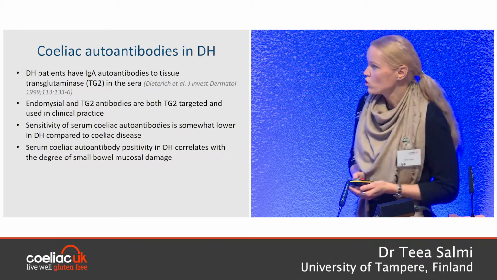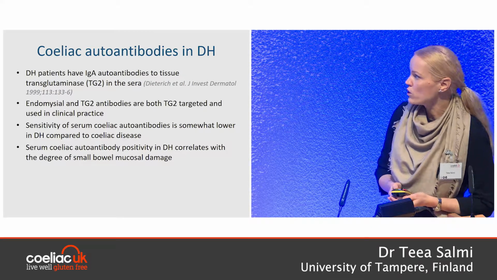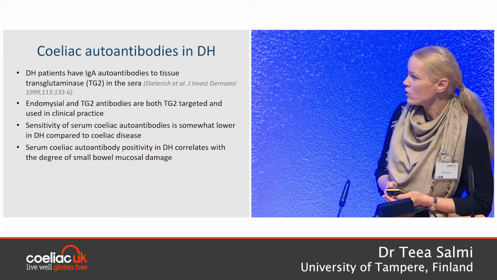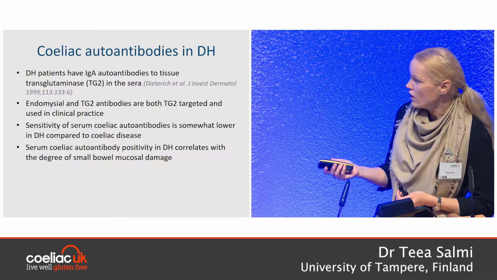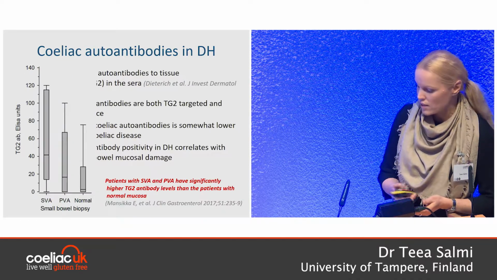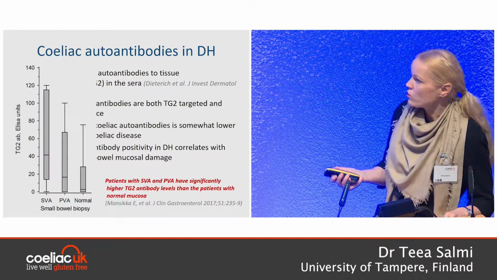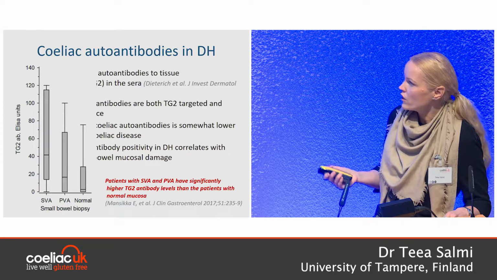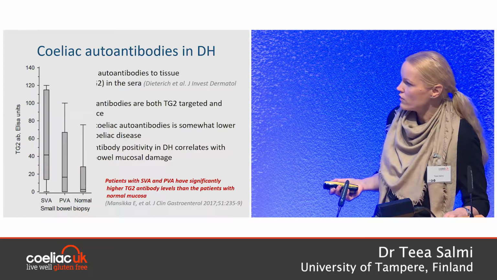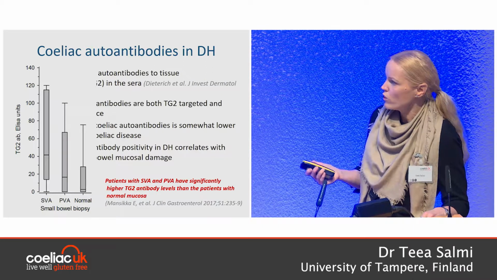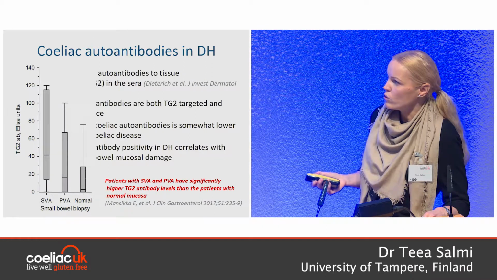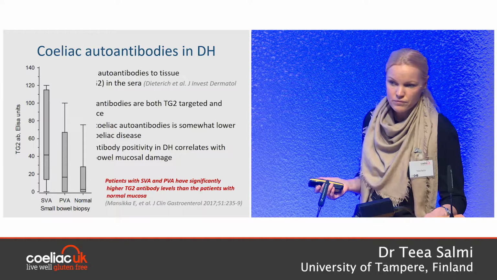There are some studies showing that serum celiac autoantibody positivity in DH correlates with the degree of small bowel mucosal damage, like we did in our previous study. Here you can see that transglutaminase 2 antibody titers are higher in those DH patients who had severe villus atrophy compared to those who had partial villus atrophy or even normal small bowel mucosa.